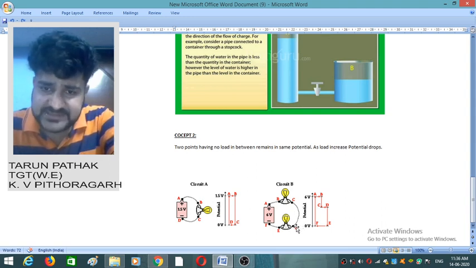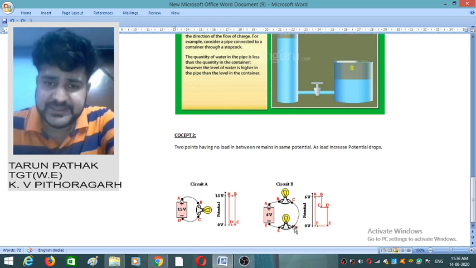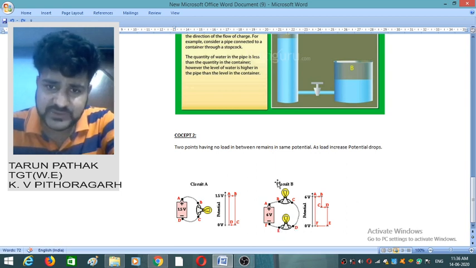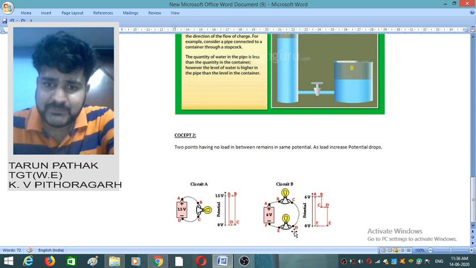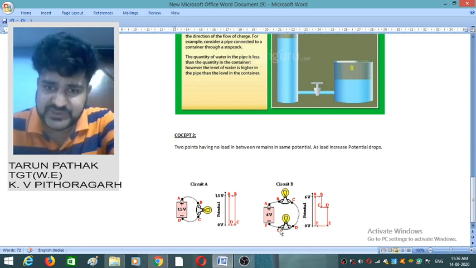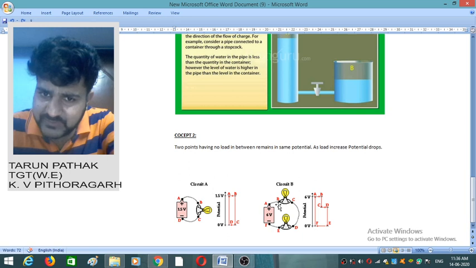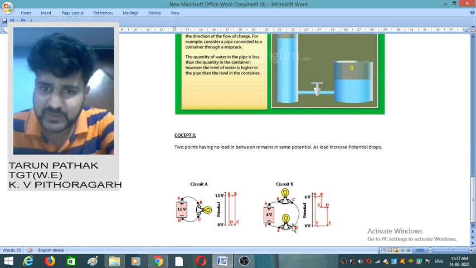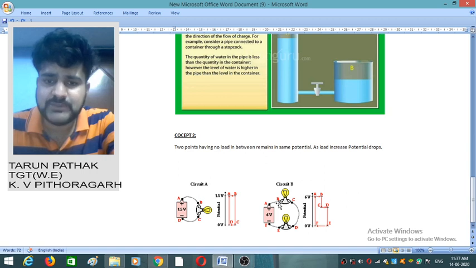As the current is entering at point D, it means that it has done no work till this point except glowing this bulb. But whenever the charge comes to point E, it has to do two works: first glowing this bulb and second glowing this one. So obviously the potential at point D will be higher than the potential at E. If I ask you the relation between point B and point D, of course the potential at point B will be higher than at point D, because till this point the battery has not performed any work.